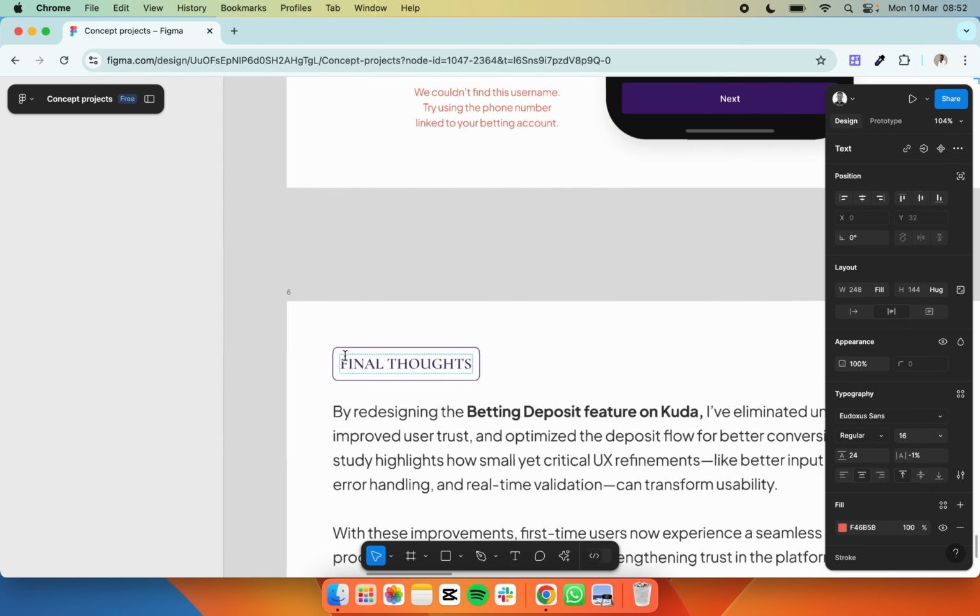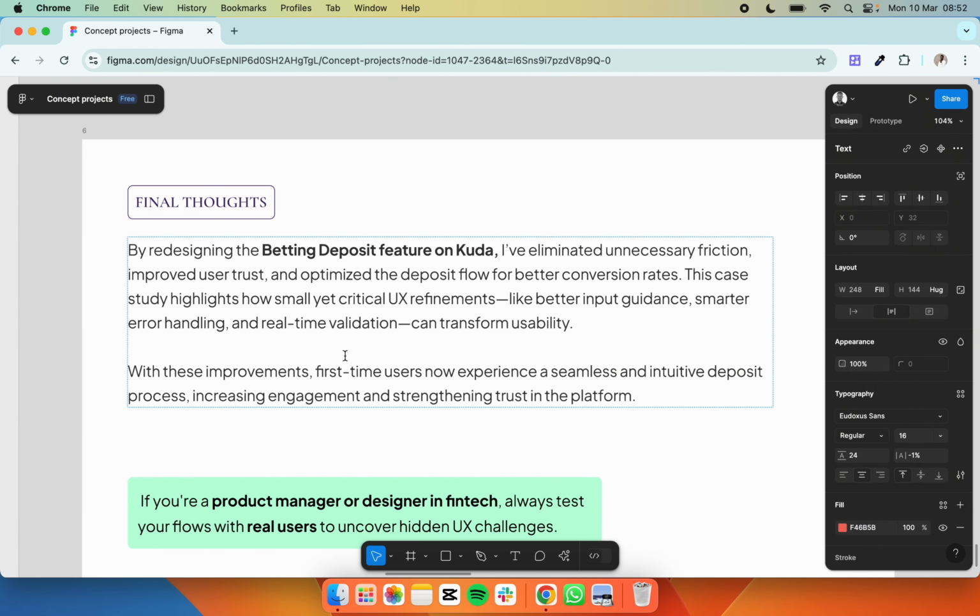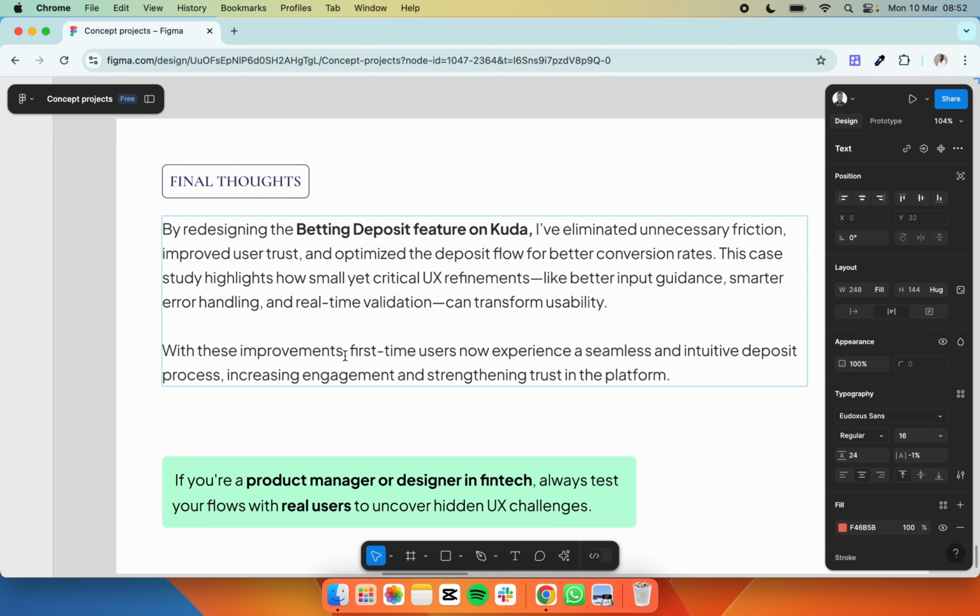So this is the last final thought that I have. By designing the betting deposit feature on Kuda, I've eliminated unnecessary friction, improved user trust and optimized the deposit flow for better conversion rates. This case study highlights how small yet critical UI/UX refinements like betting input guidance, smarter error handling, and real-time validation can transform usability.